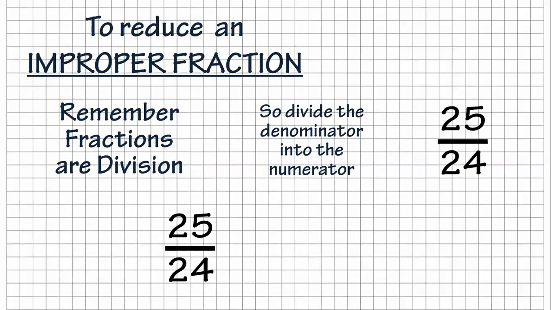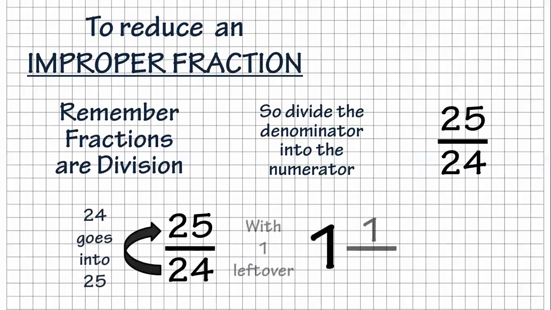How can you turn an improper fraction into a mixed number? You're going to divide the denominator into the numerator. So 24 goes into 25 one time, and then there is 1 left over, because if you subtract 24 from 25, it leaves you with 1 out of 24. All right, so that's the way you convert that.